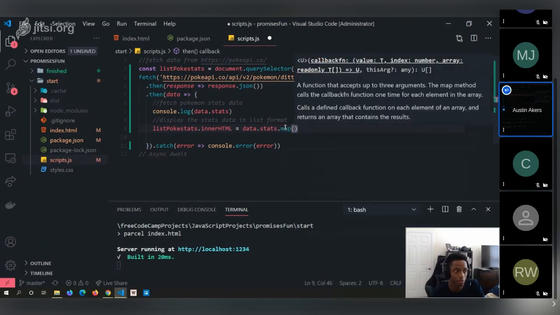Now, who here is familiar with .map? Anyone here familiar with mapping? Not really. Anyone at all? No. Yes. Okay.